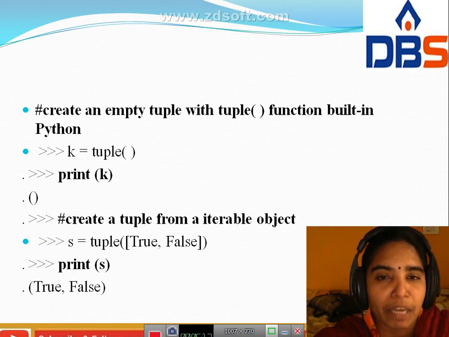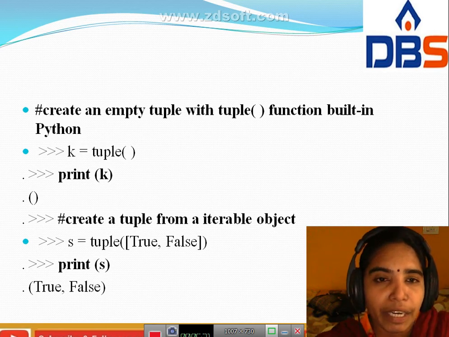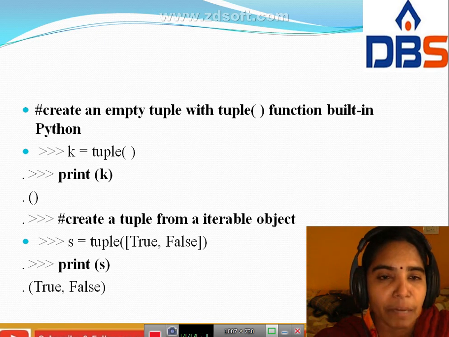In the Python programming language, there is the tuple. Create an empty tuple: k equal to tuple, print k. Here the tuple is empty, the values are not in the parentheses, that's why the output is empty parentheses.